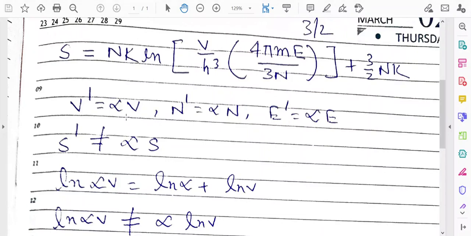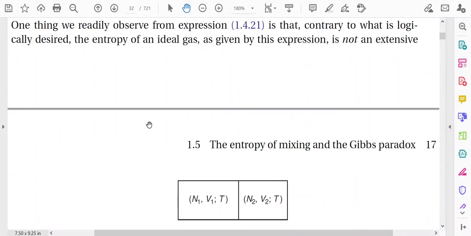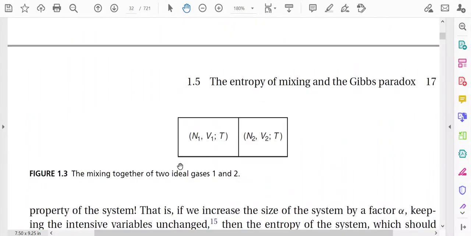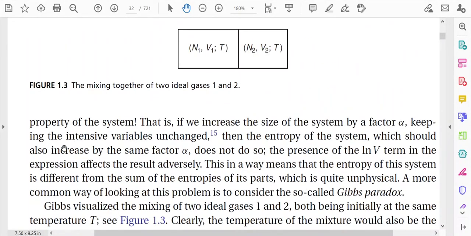So in the expression of entropy, the entropy of an ideal gas as given by this expression is not an extensive property. Why are we saying that?